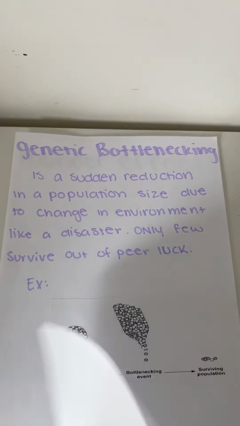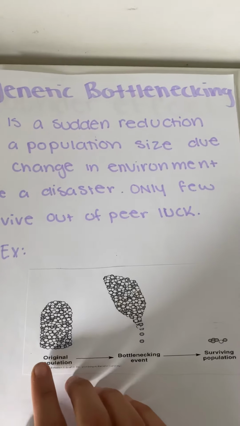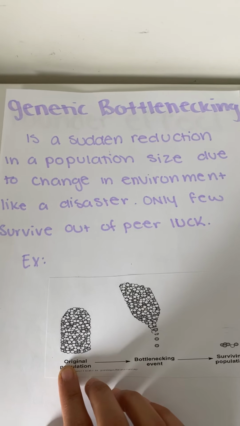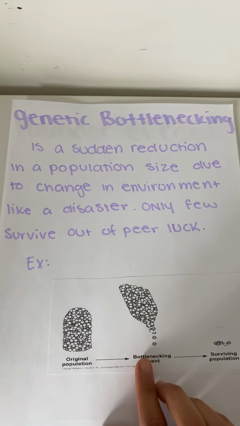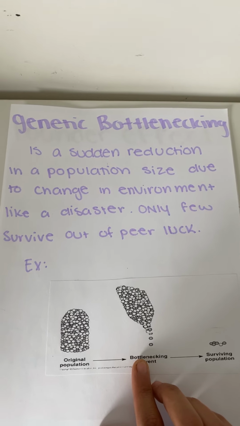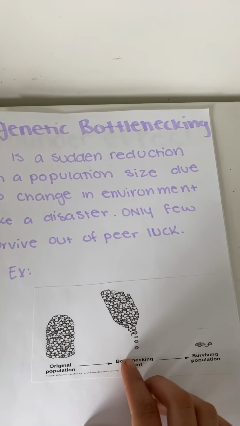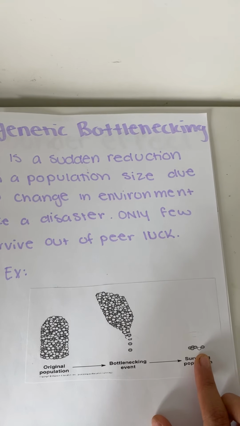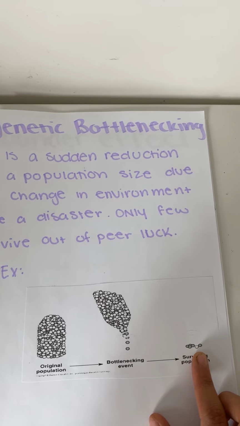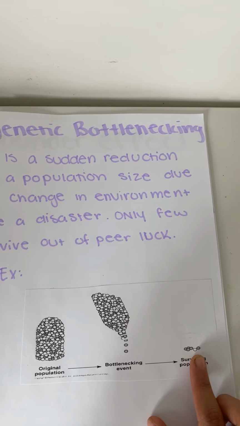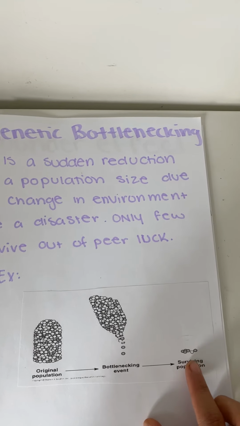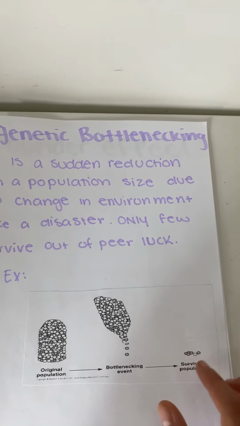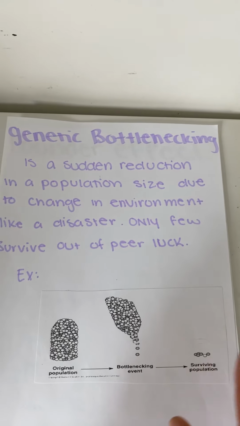Here's an example. In this case, this is the original population. A bottlenecking event can be like an earthquake or a flood or a fire. It will leave a small, random assortment of survivors that do not make up the actual genetic makeup of the initial population, but will leave a smaller variation among the surviving individuals. And remember, this is not because they have a certain trait, it was just luck.